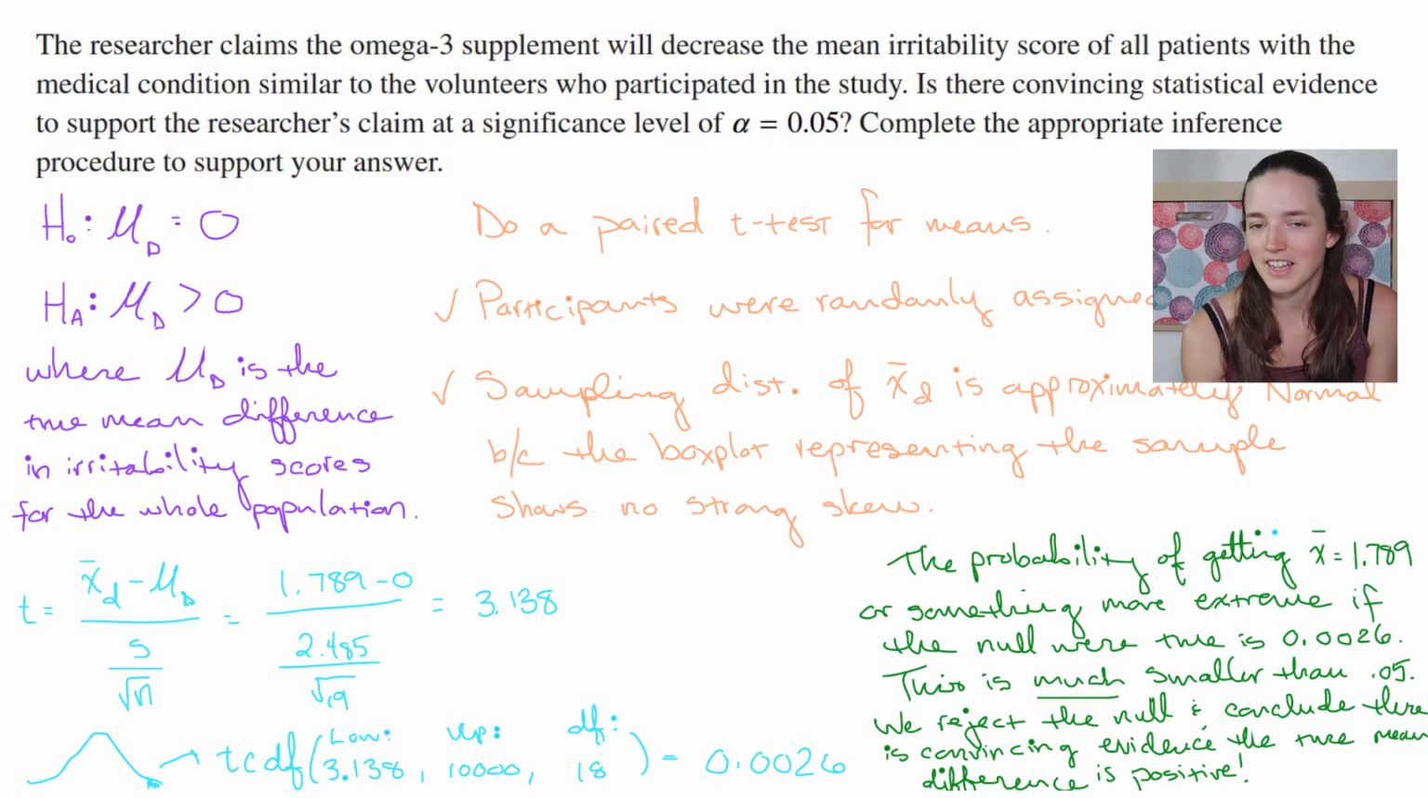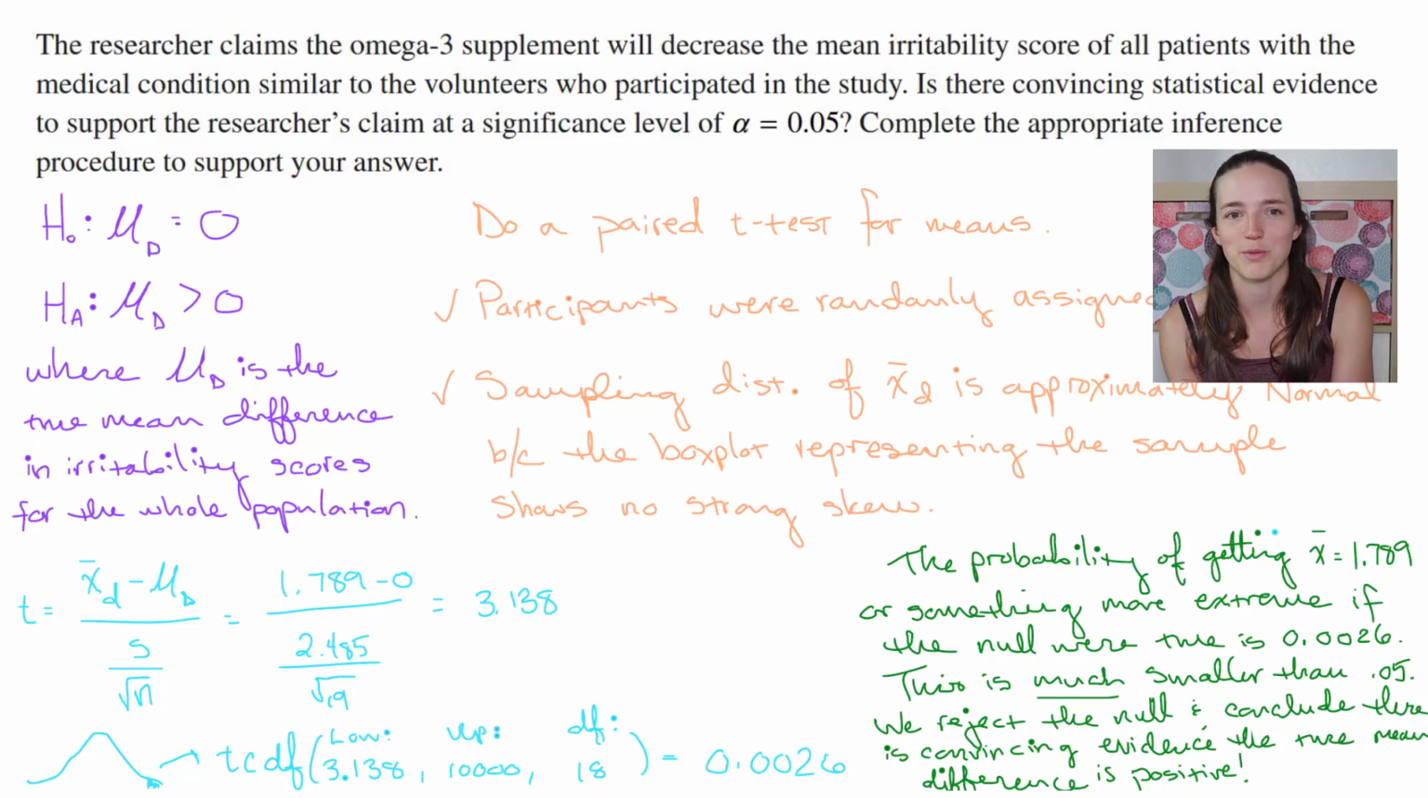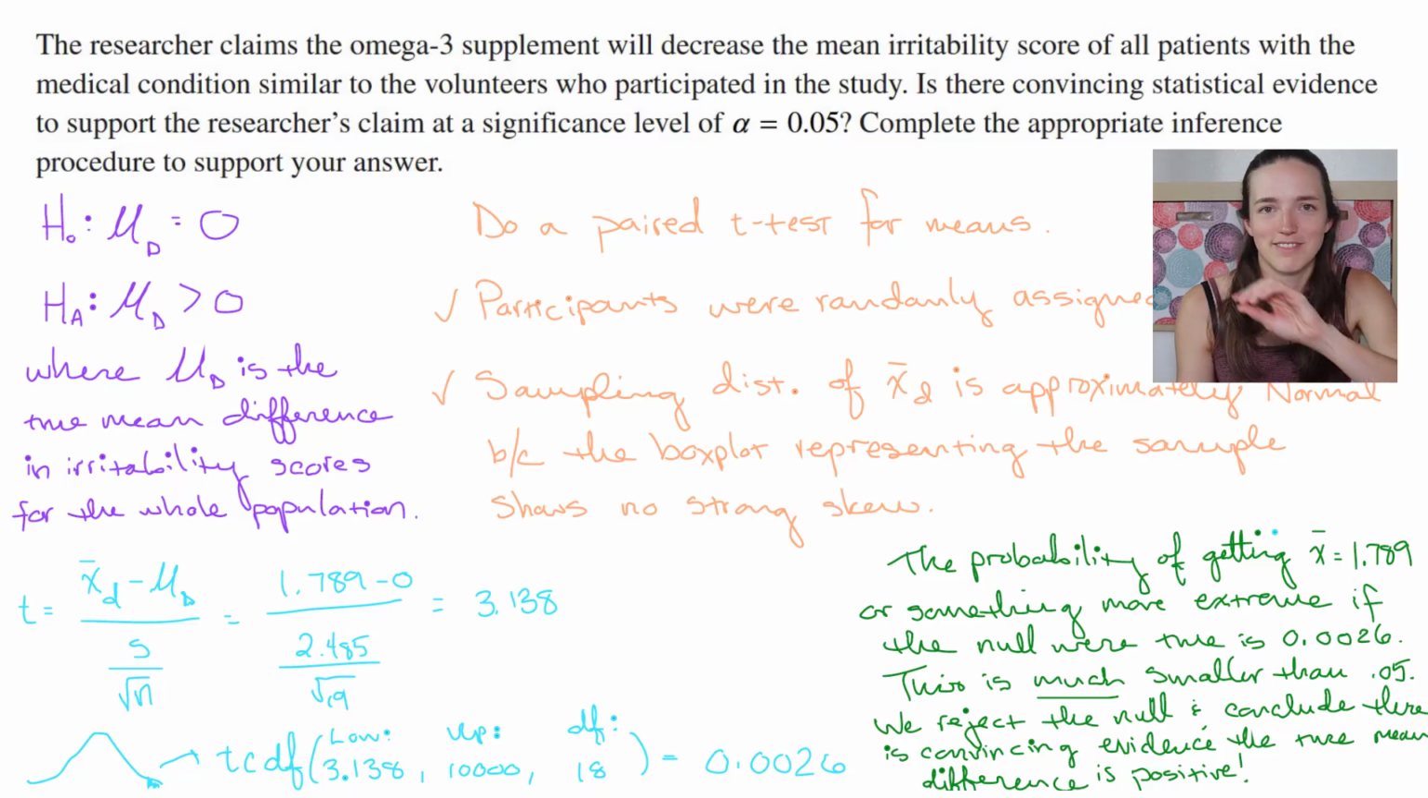Now, I think I should have added some more context here. I kind of ran out of room. This is purely just a logistical spacing issue. But I probably should have said the mean difference in irritability scores for all patients with the medical condition similar to the volunteers. If I were taking the AP test, I would probably just copy that whole sentence right from the problem. Okay, let's see how we did, shall we?